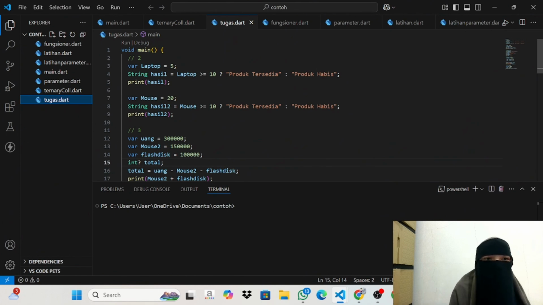Dart can actually be used independently for various purposes, ranging from command line applications and backend services to web development.